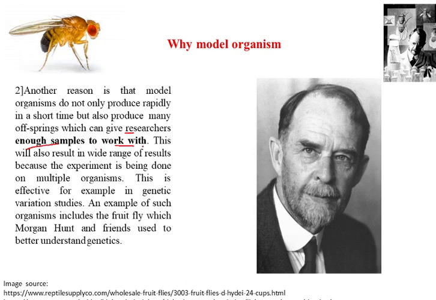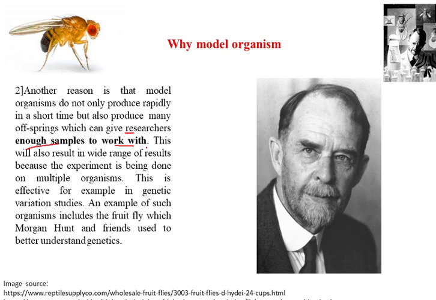This will also result in a wide range of results, because the experiment is being done on multiple organisms. So it will increase the reproducibility of an experiment. This is also effective for studying genetic variations.